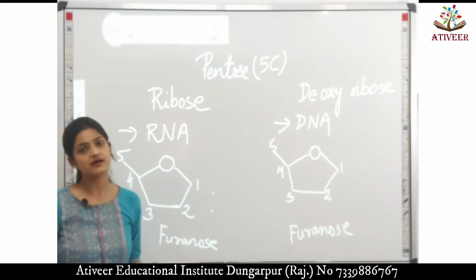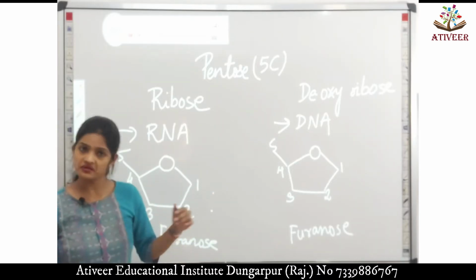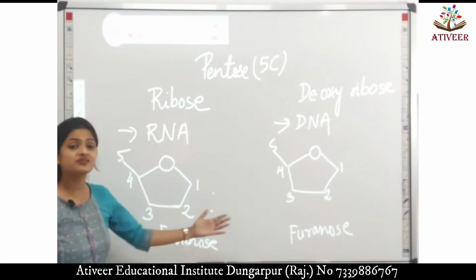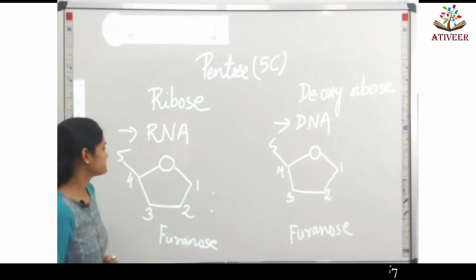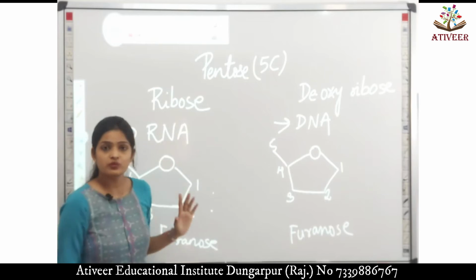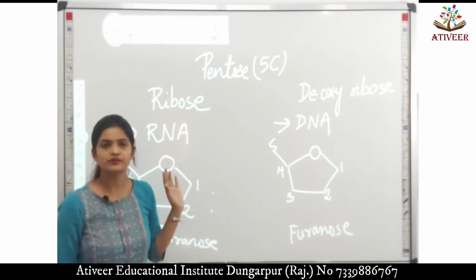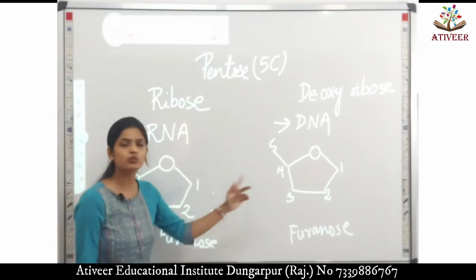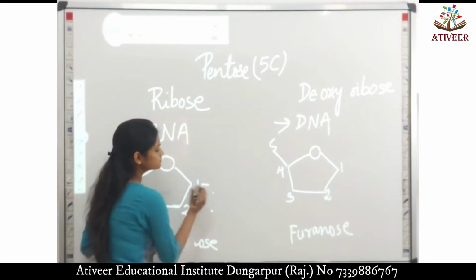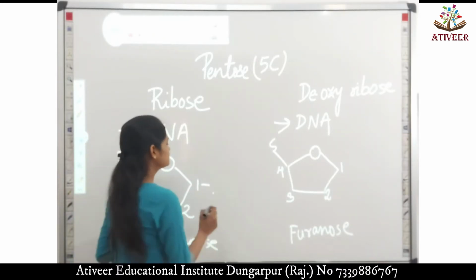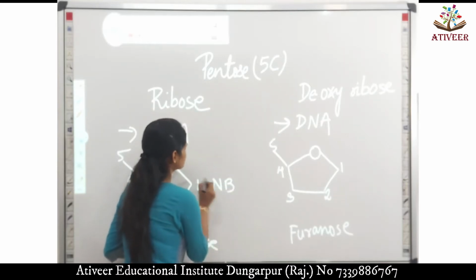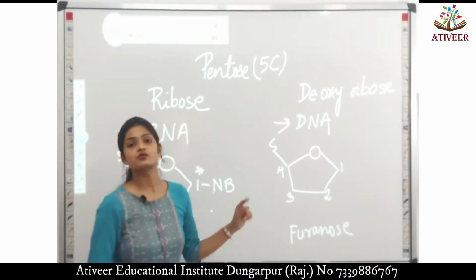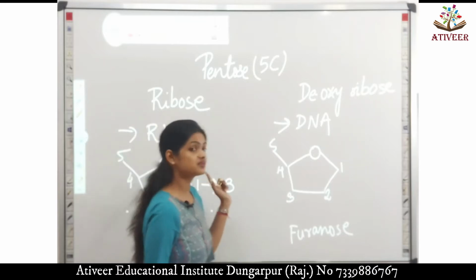If the structures are similar, if both of them contain a furanose ring, then what is the difference between ribose and deoxyribose? Now let's look into the matter. Carbon number 1, we are not at all bothered about carbon number 1 in both the sugars. Why? Because carbon number 1 is the carbon on which the nitrogenous base is attached.